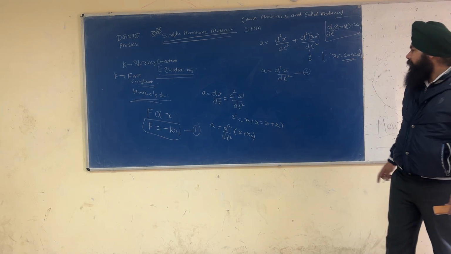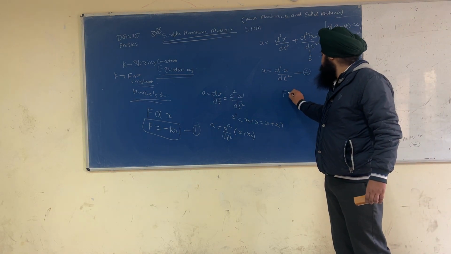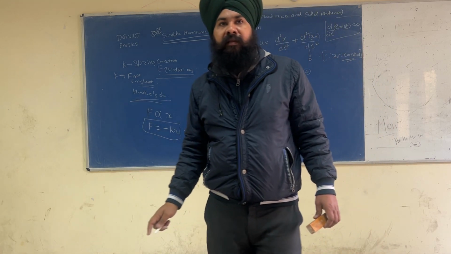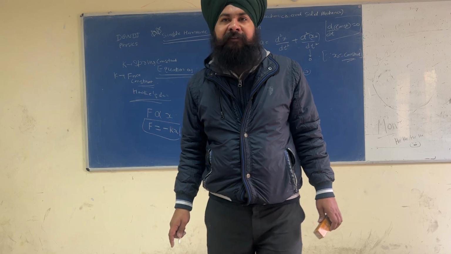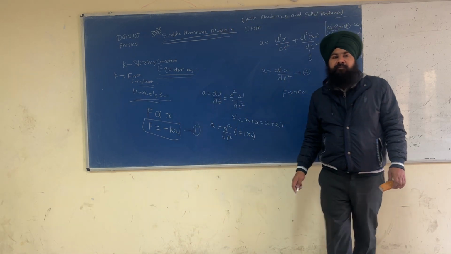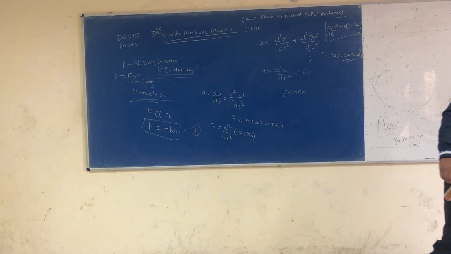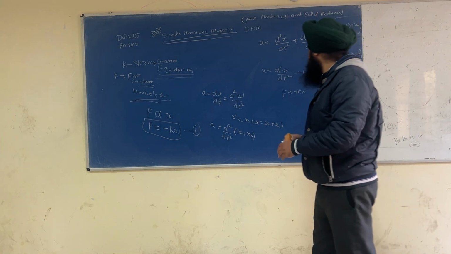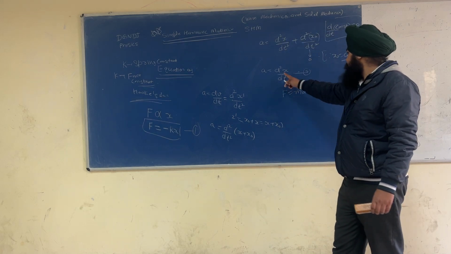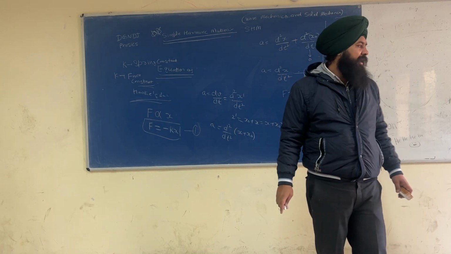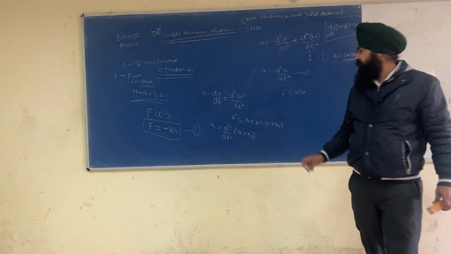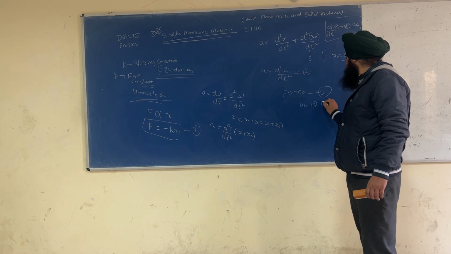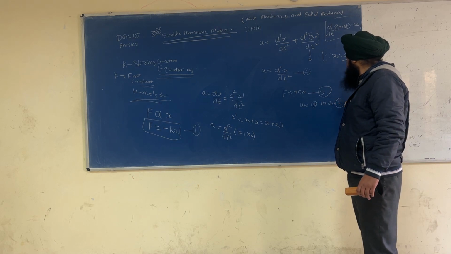So according to Newton's second law of motion, we have F is equal to ma. Now use the value of this acceleration over here. Let us say this equation is 3.